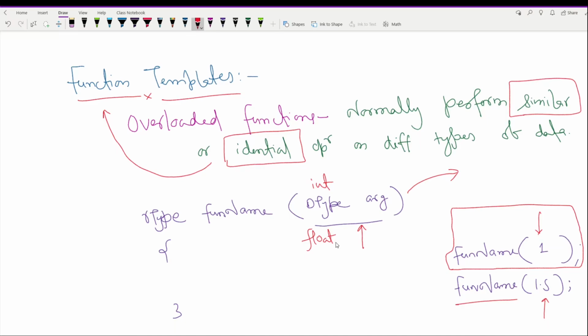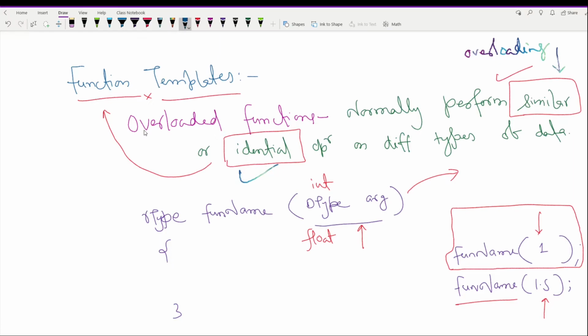Function overloading is used when multiple functions do similar kinds of operations, and templates are used when multiple functions do identical operations, right? So overloading is best in case of similar operations and function templates are best in case of identical operations.